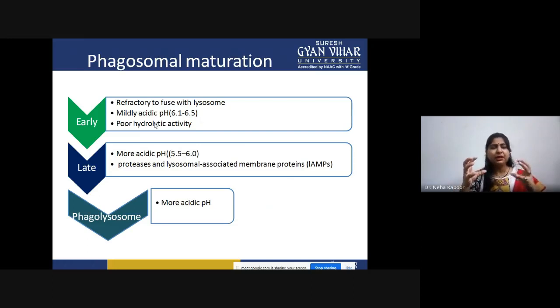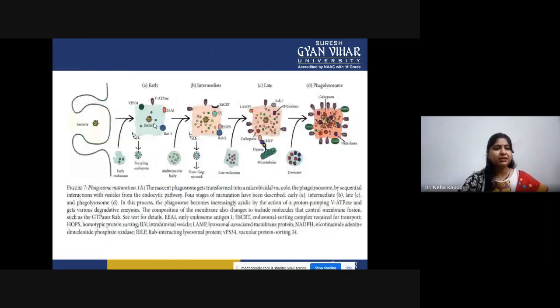Once the fusion is started, and the fusion is about to complete, the pH would be more acidic. That means the pH will drop to 5.5 to 6, because many lytic enzymes are being released by lysosomes. So many proteases and lysosomal associated membrane proteins all come into the picture. And once this complete fusion happens, the phagolysosome formation happens. This is the complete pathway of phagolysosome maturation.